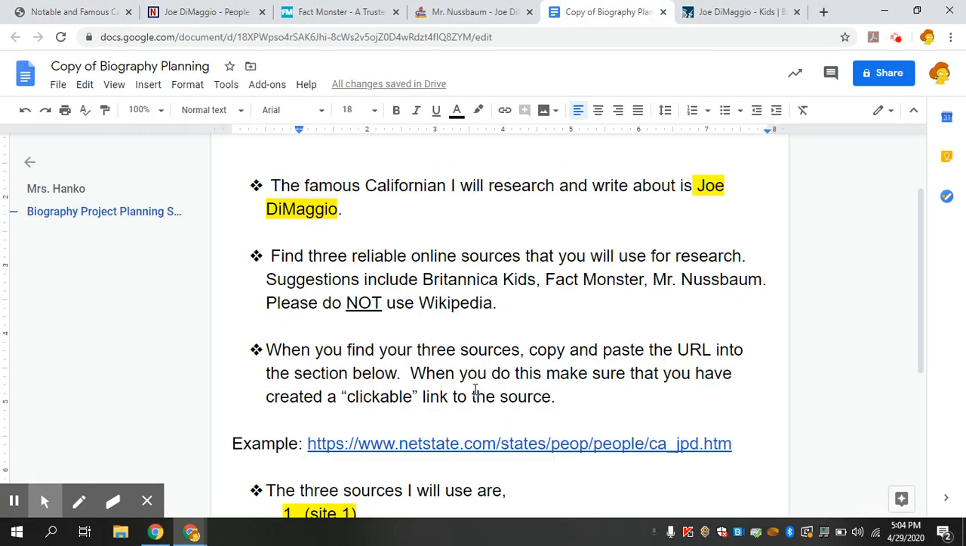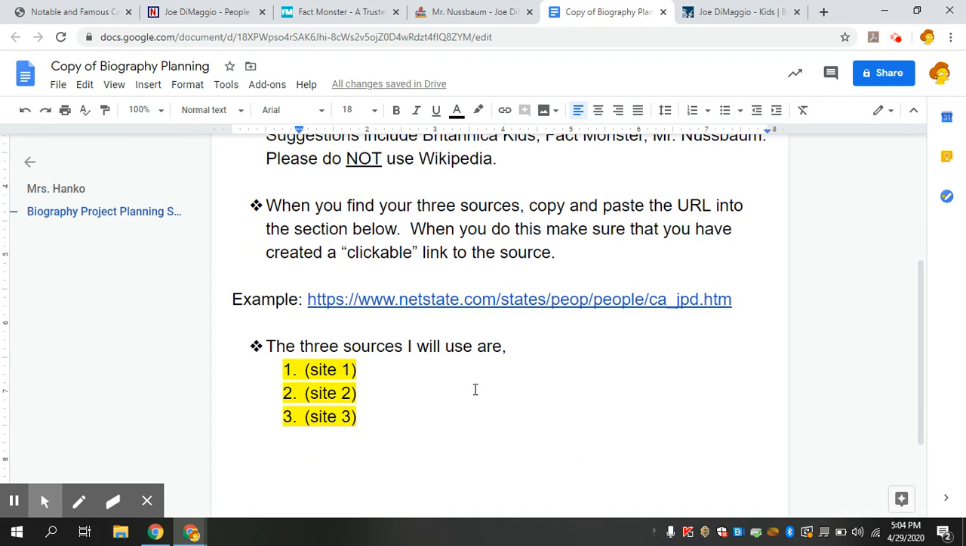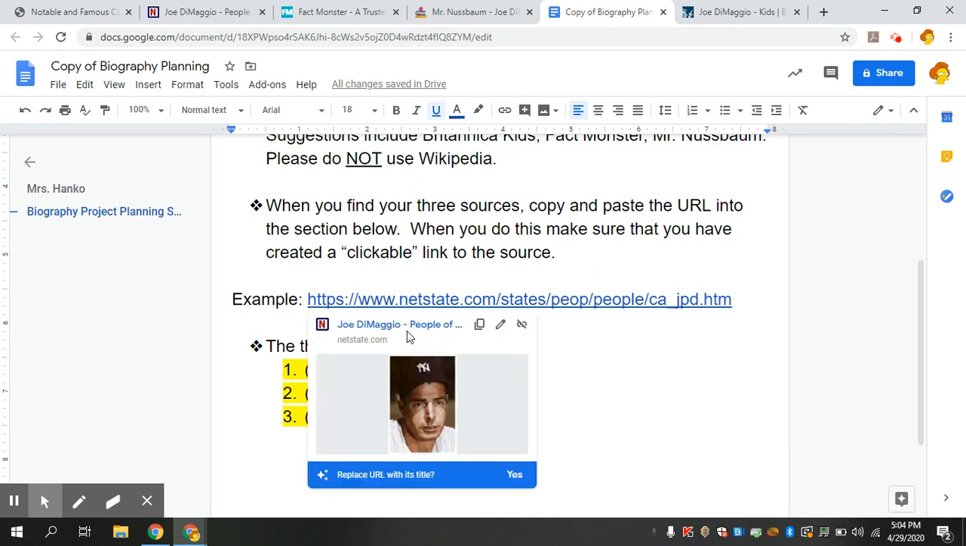Now that I have those, I'm going to copy and paste the URL. So this up here is a URL. I have no idea what URL stands for. Maybe one of you can tell me. When you do this, you will end up with a link like right here. And we know when something is underlined in blue like that, it's usually something I can click on and it'll take me to the website.